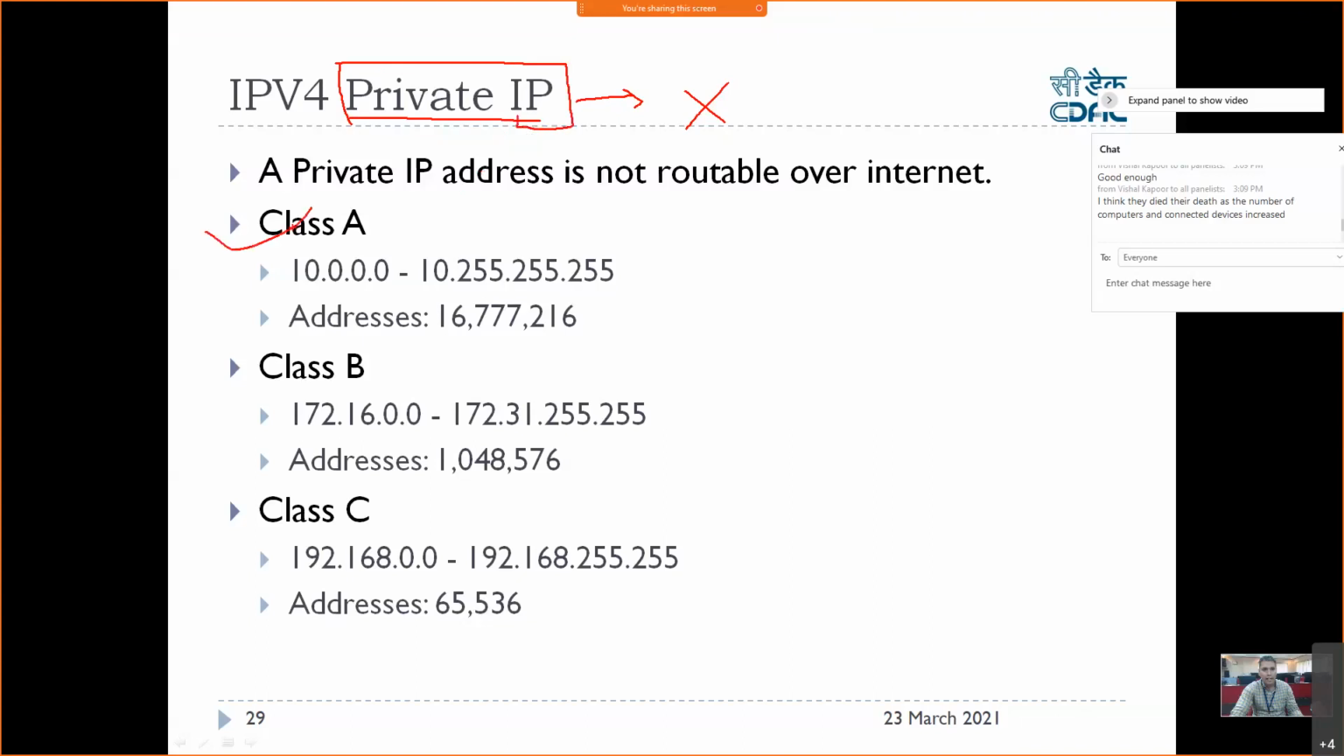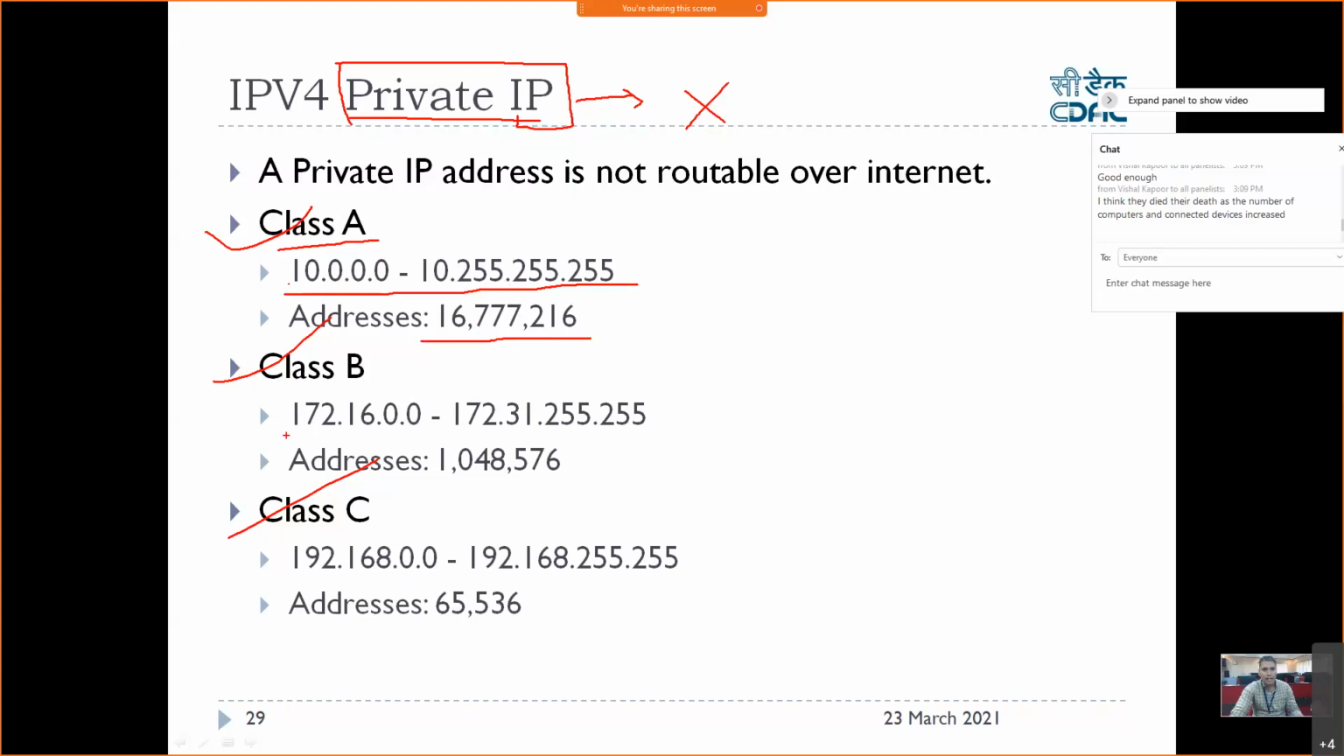So in each class, class A, class B, class C, we have private IP addresses which can be used by organizations to configure their LAN or whatever, right? Here in class A, this is the range of private IP addresses: 10.0.0.0 to 10.255.255.255. So these many class A private IP addresses are available for the organization.